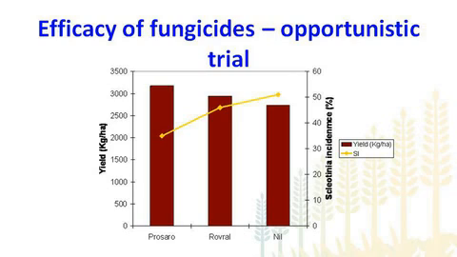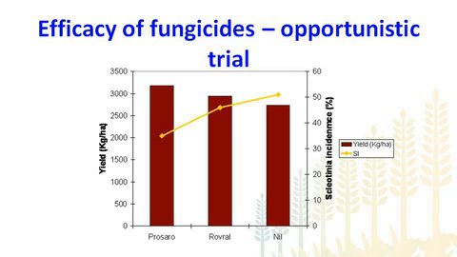You can see from this data, these bars represent the yield in kilograms per hectare, and this line represents disease incidence. So you can see clearly that with both Prosaro and Rovral, there was a significant reduction in the level of disease incidence compared with the untreated control, and there was significant improvement in yield, especially in the case of Prosaro.